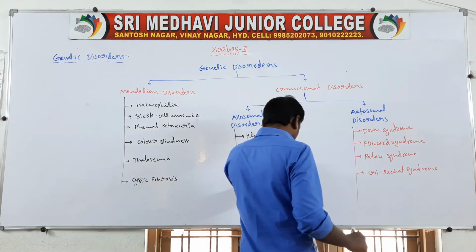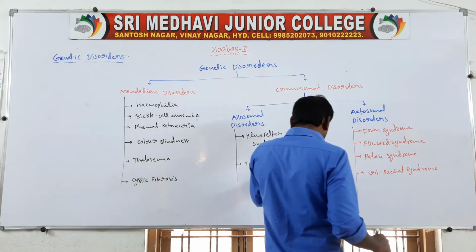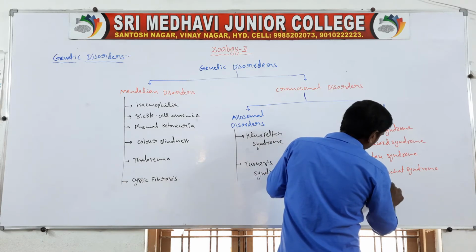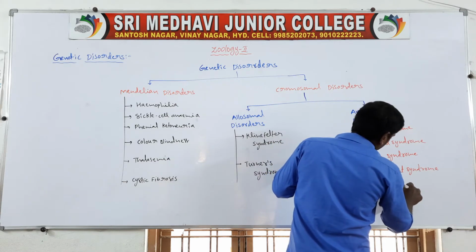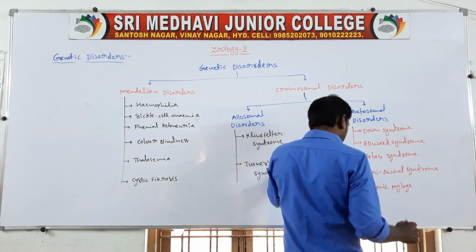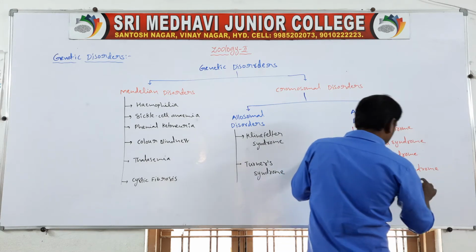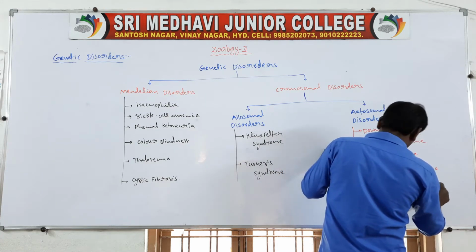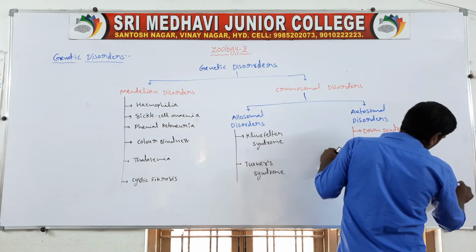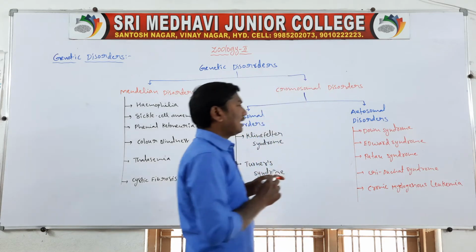Next one, chronic myelogenous leukemia. So these are the genetic disorders.